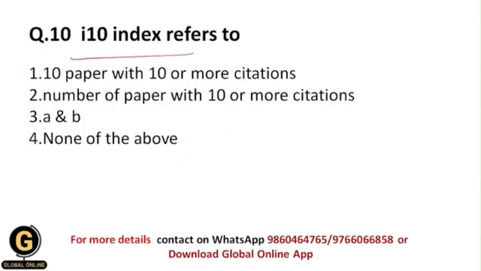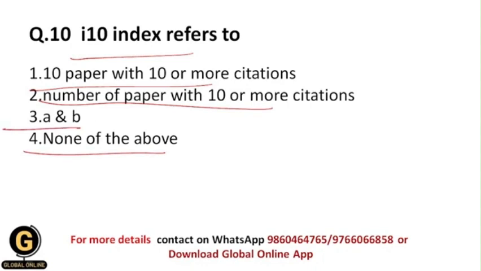I10 index refers to, now students, what is I10 index? So whether it is 10 papers with 10 or more citations, or number of papers with 10 or more citations, or A and B, or none of the above. So students, I10 index actually refers to the number of publications with at least 10 citations, okay. So that's why I10 index refers to the number of papers with 10 or more citations. At least 10 citations means 10 or more citations are applicable, okay. That's why your correct answer should be 2.